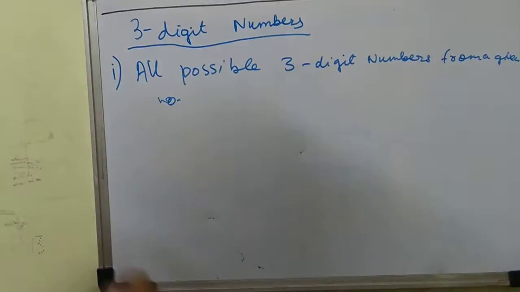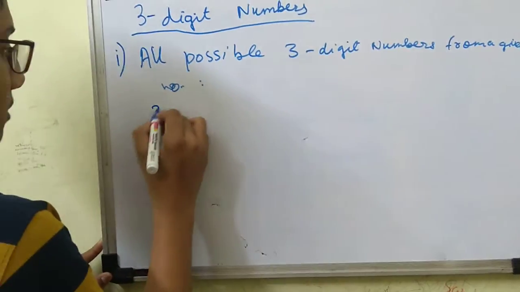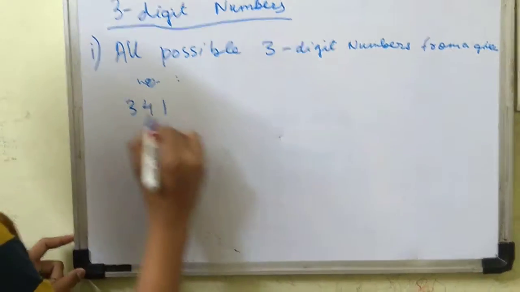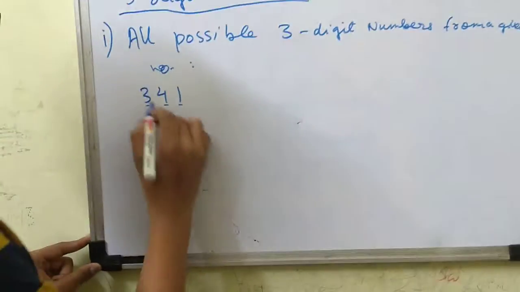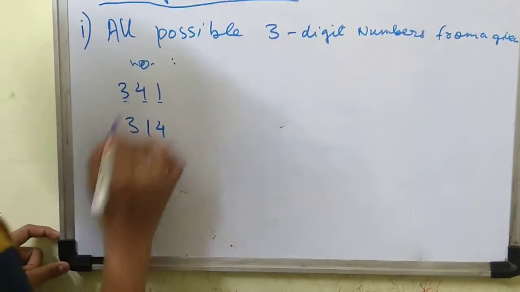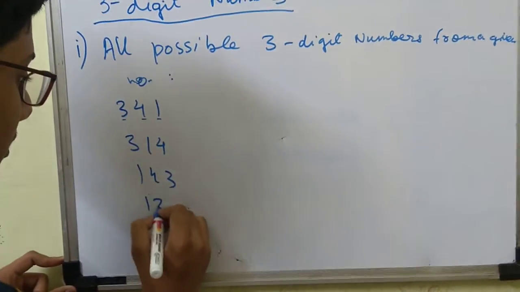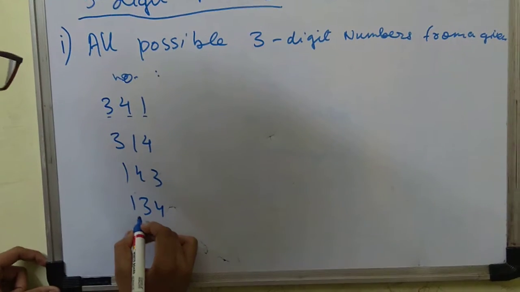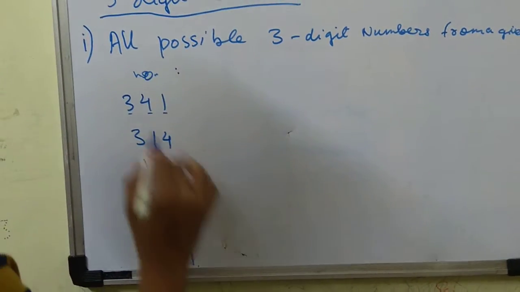Now let's take an example. For example, if I take the number 341, what are the possible numbers? Here each digit is counted as an individual digit. From 341 we can form 314, 143, 134, 413 and 431. These 6 numbers can be formed from three digits.